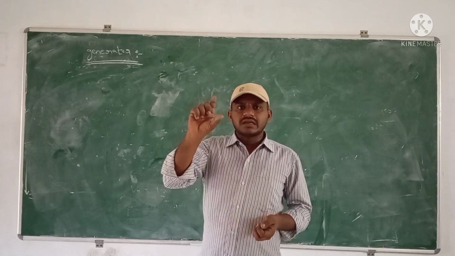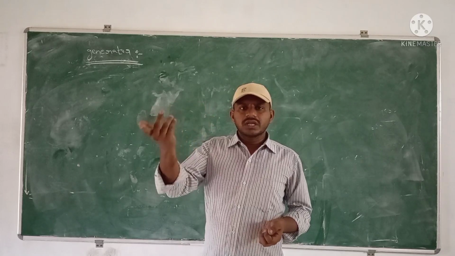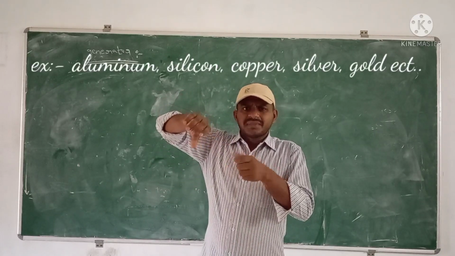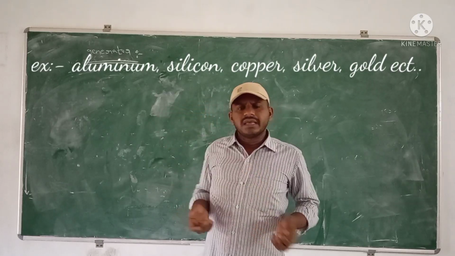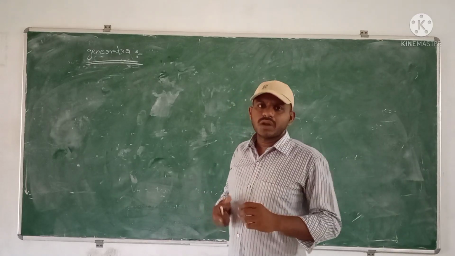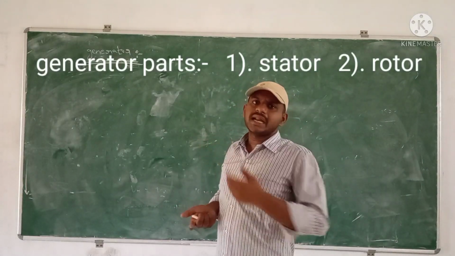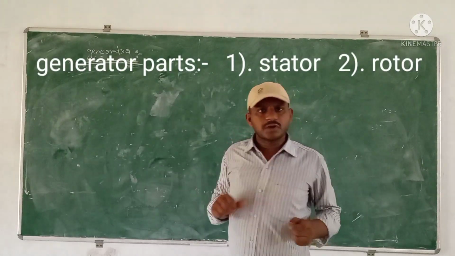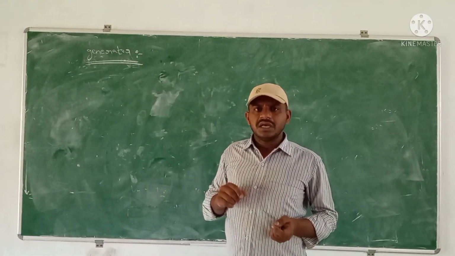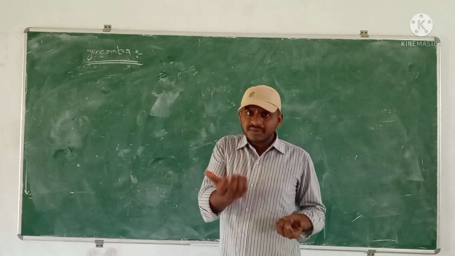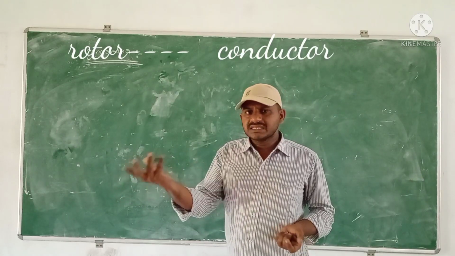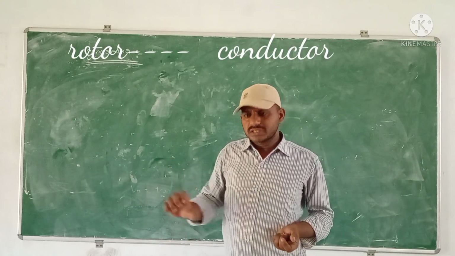Whenever a conductor, here the rotor, whatever material it may be, aluminum, silicon, gold, or other materials. Basically, a generator contains two parts, which you already know: one is the stator and the second is the rotor. Coming to the Faraday law, here I am taking water as an example of a conductor.